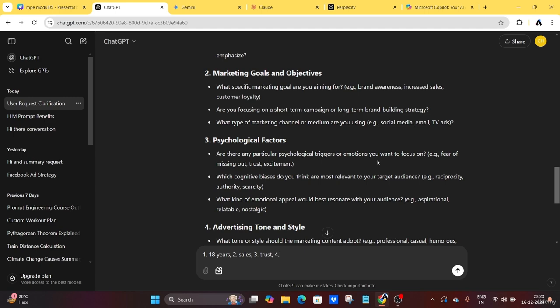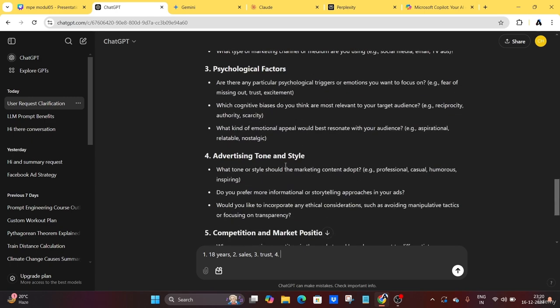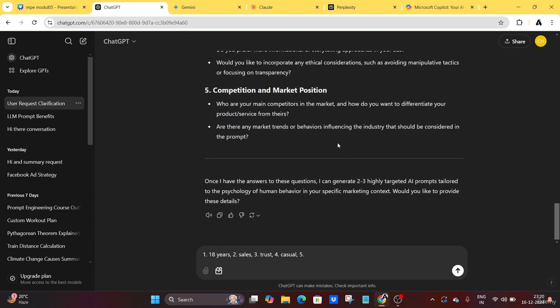The fourth one is advertising tone and style, casual. You can take competition and market position. You can say, do you want different product service from this? Are there any market trends, behavior influencing the industry that should be considered in the prompt? So you can give the answers for these questions also. For that, I will just type roughly the answer, that is, who are your main competitors in the market. Let's take Amazon. Directly we'll take this.